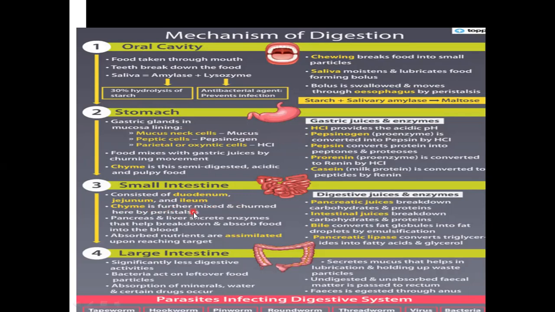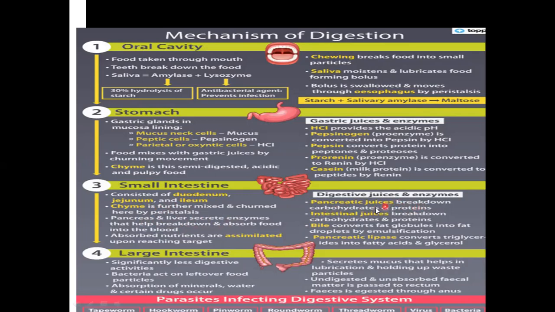Peristalsis, we have learned, is the movement of all the parts of the digestive organ so that the food is pushed forward. So by peristalsis, the chyme from the stomach is coming to the small intestine. The first part of the small intestine is the duodenum, and in the duodenum the pancreatic and liver juices come. Enzymes of the pancreas and the liver juices help in breakdown and absorption of the food into the blood.